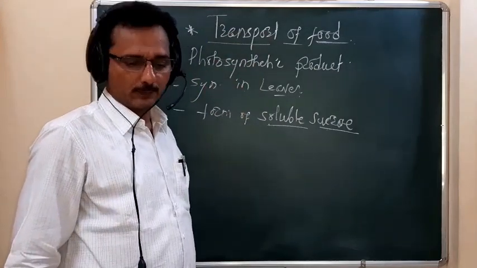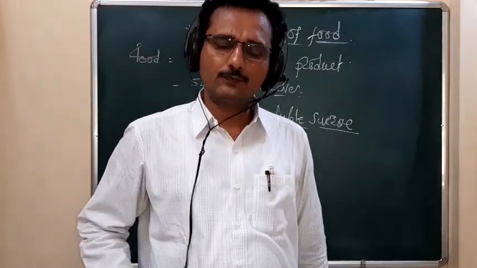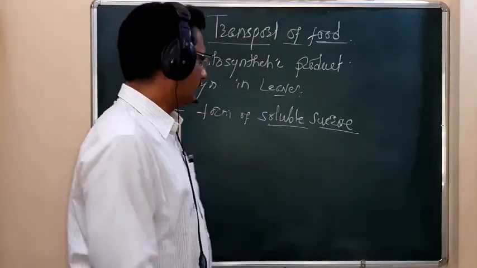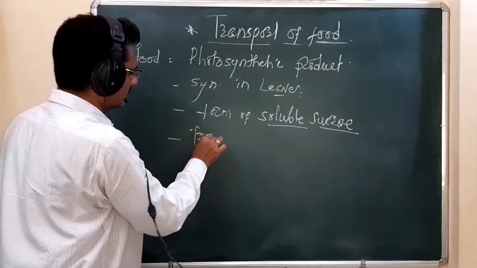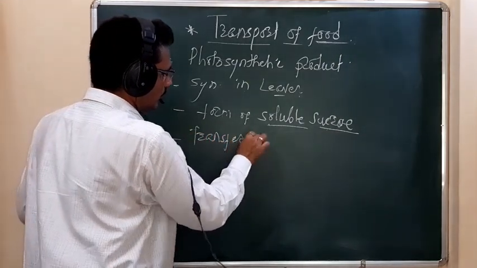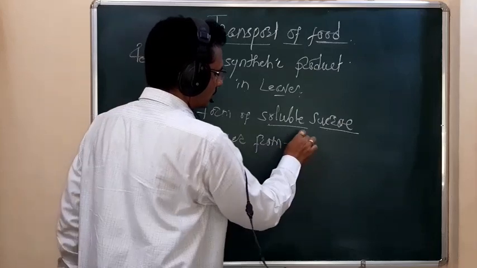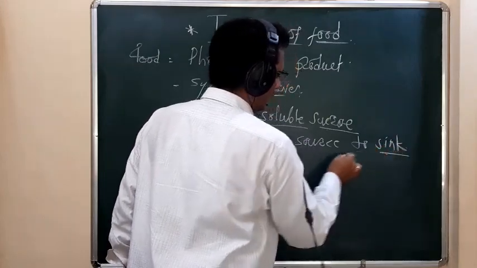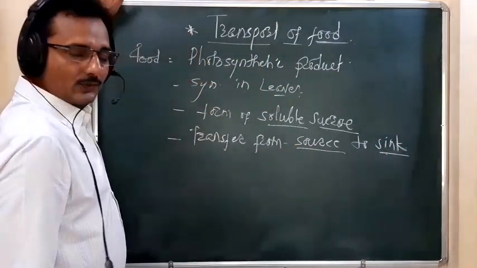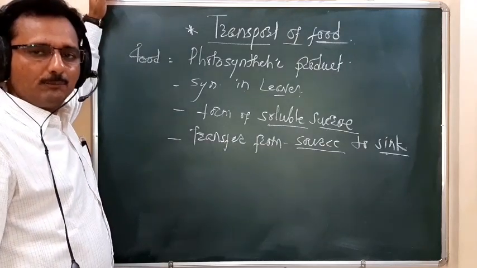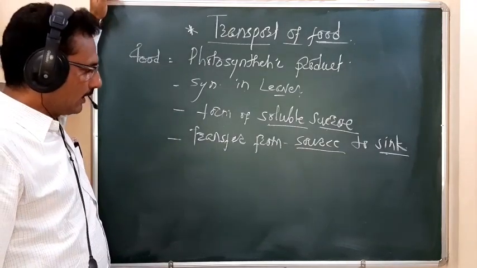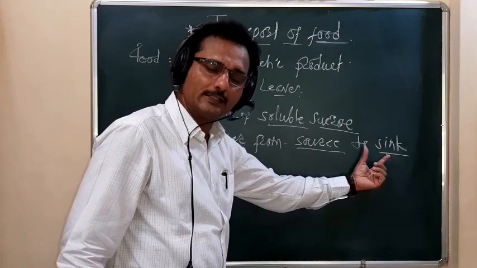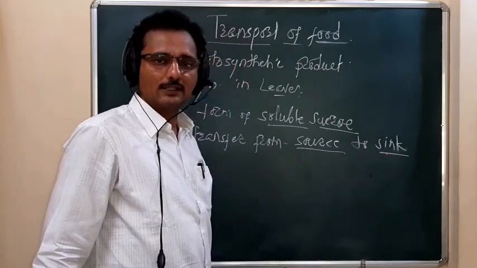So the transport of food: in the plant, the food is transferred from the source to the sink. It is called the transport of food. Remember, student, the food is transferred from one part of the plant body, that is the source, toward another part of the plant body where it is required, that is the sink. It is called the transport of food.